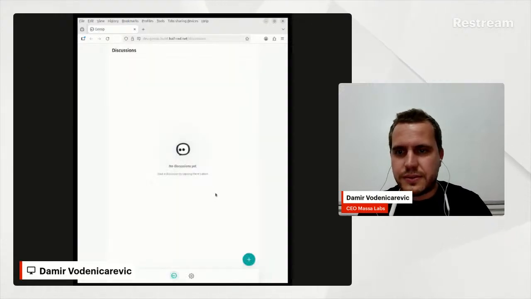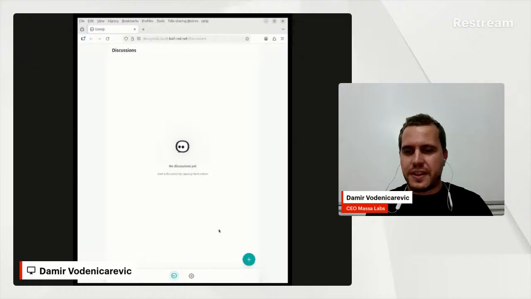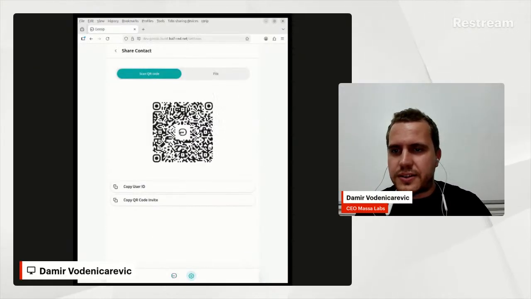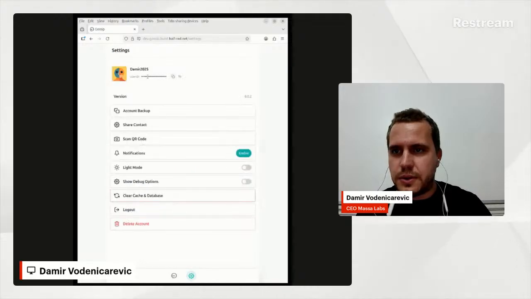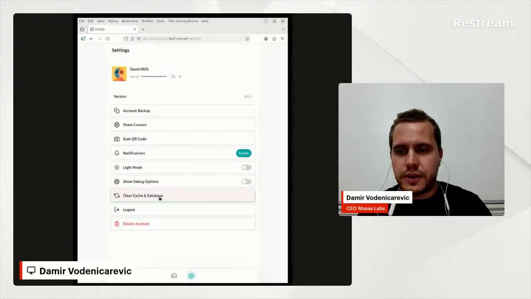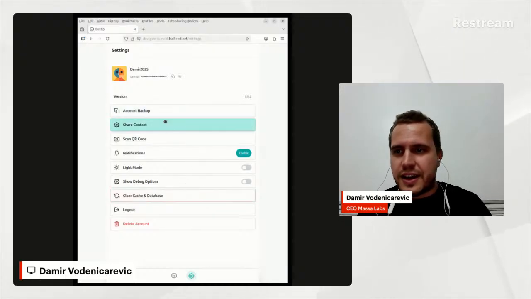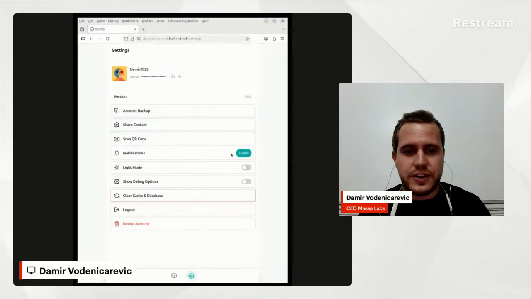Here we go. Let's add a contact. So as you can see, the user ID is hidden now. You can show it here. There are a few more controls. You can clear everything here. For example, if you click here, it erases everything. It clears the database and the cache. So it's kind of a panic button. You can back up your account, share your contacts, and of course, now you have notifications as well.